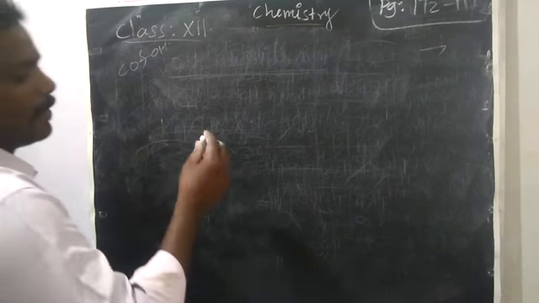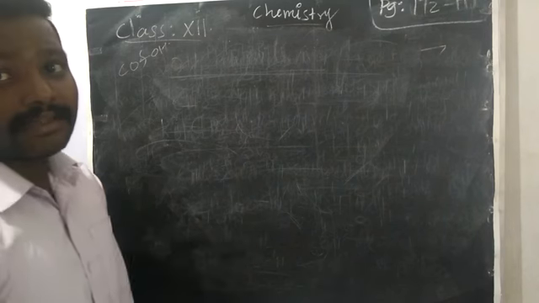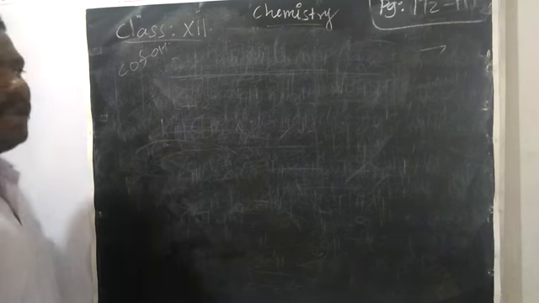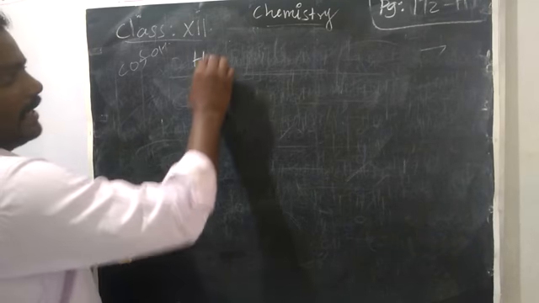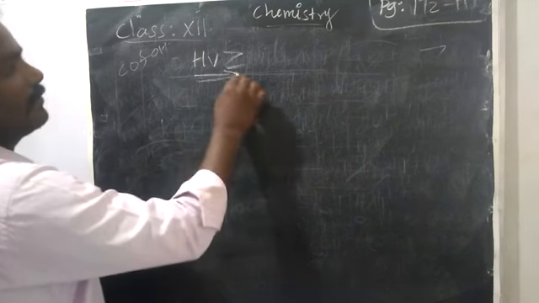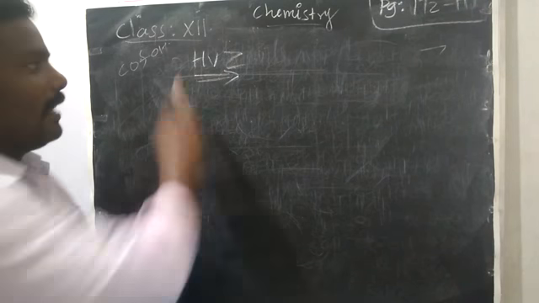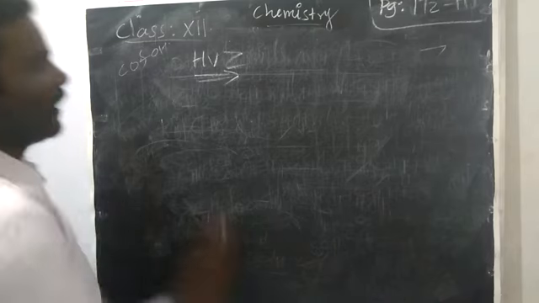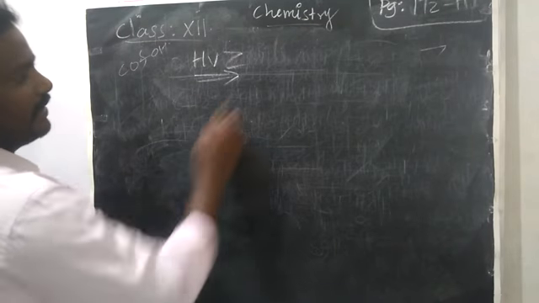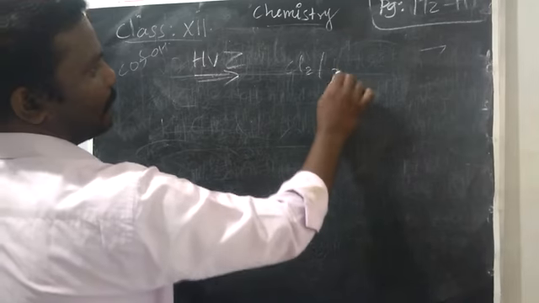That catalyst is important, and this reaction has another name. What is that? Hell-Volhard-Zelinsky reaction. Simply we will say HVZ reaction. Mention in your book HVZ reaction or Hell-Volhard-Zelinsky reaction.